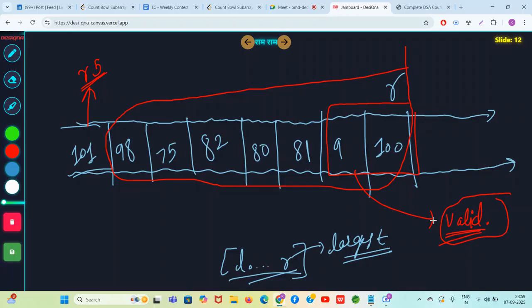Now guys, you only imagine 9, 100. This is the largest element and this is the second largest element.